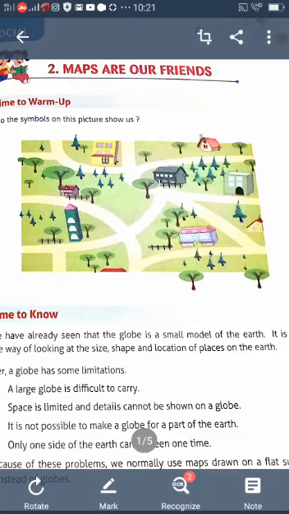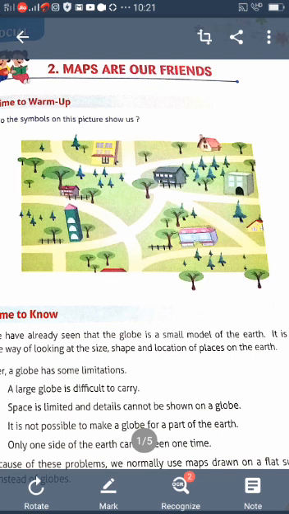So both maps and globes are extremely useful to us. But a map is better than a globe. Understood? A map is better than a globe because a globe has some limitations when compared to maps. What are some limitations?